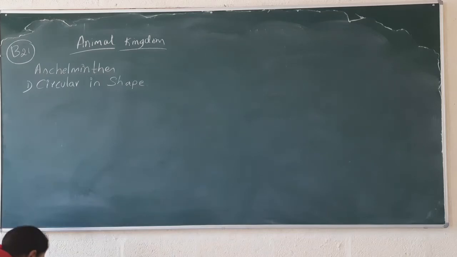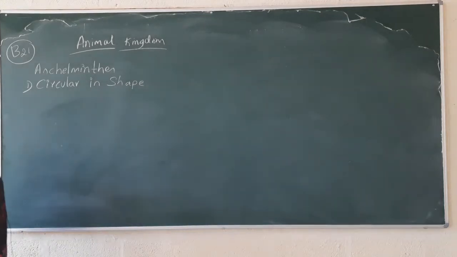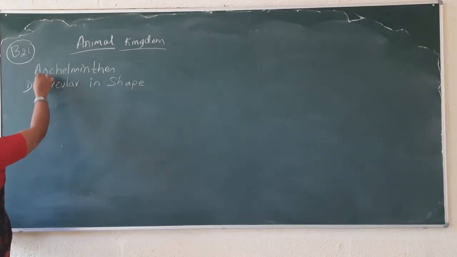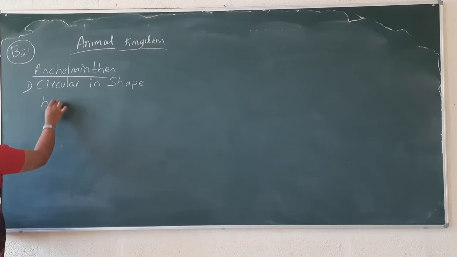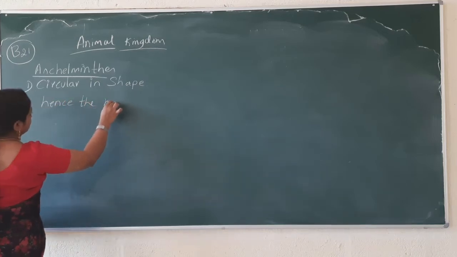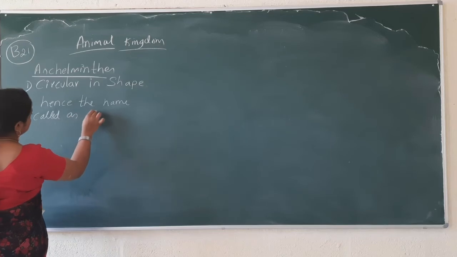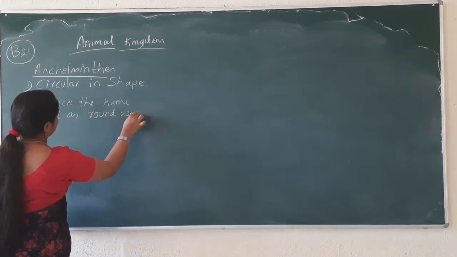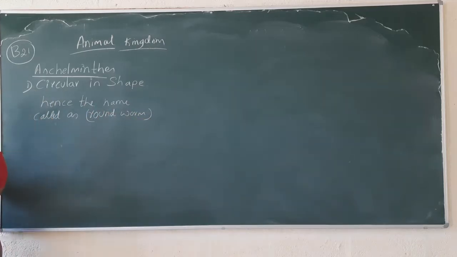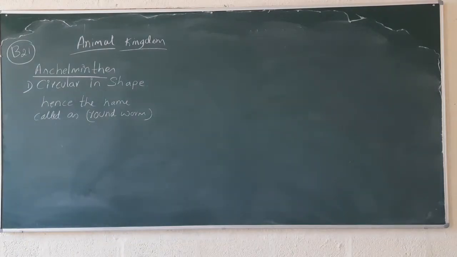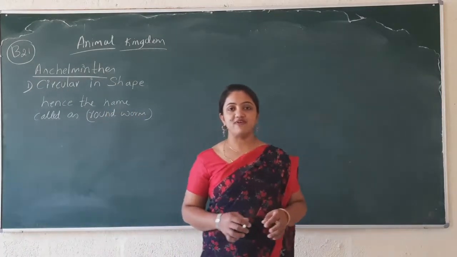Whatever organisms come under this Aschelminthes are in a circular form. Hence the common name of Aschelminthes is roundworm.